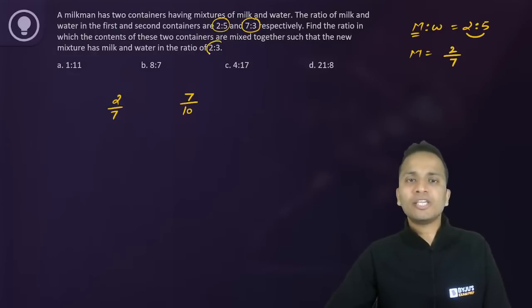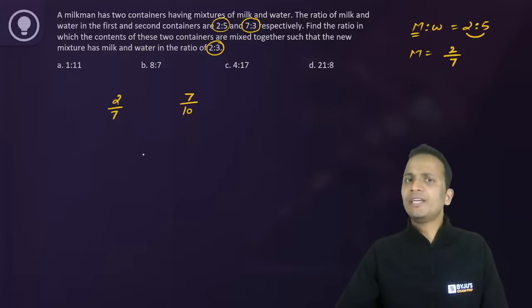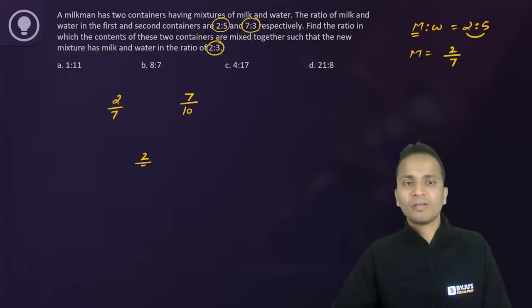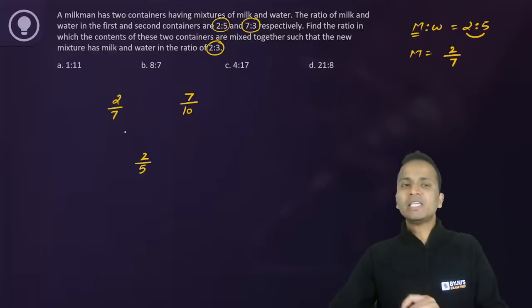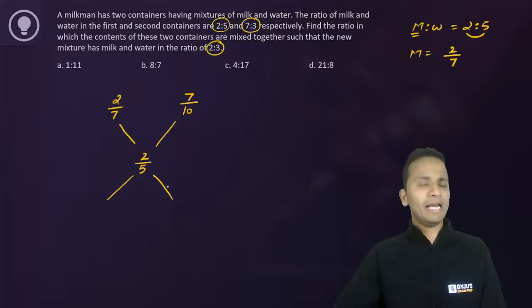Finally, I want the ratio of milk and water as 2:3. Again, I'll write the fraction of milk. So it will be 2 upon 2 plus 3, that is 5. Okay, so 2 upon 5 will be the fraction of milk in the resultant container. Right? Now on these 3 values, I'll apply allegations.